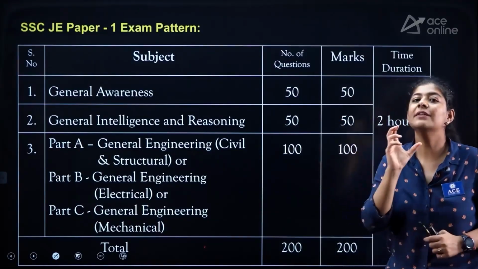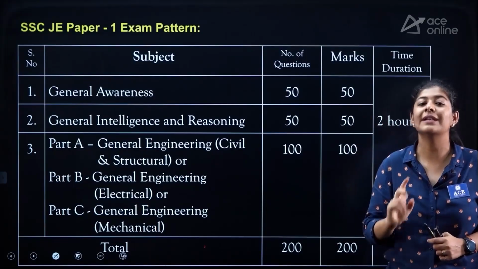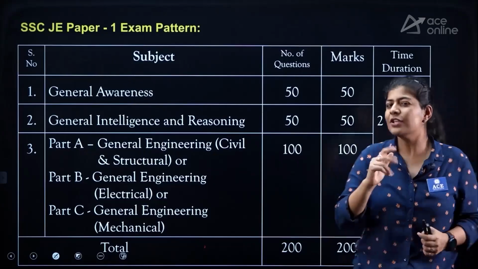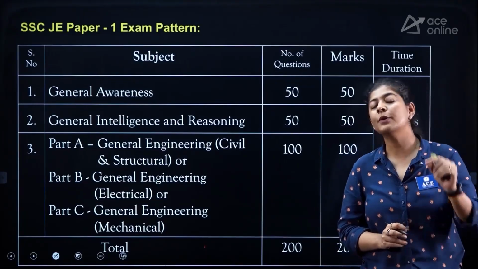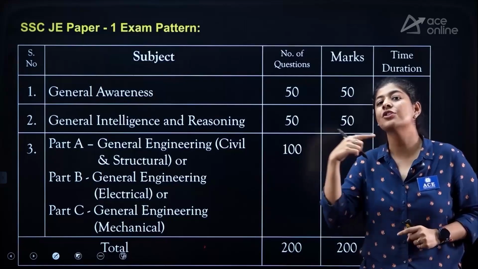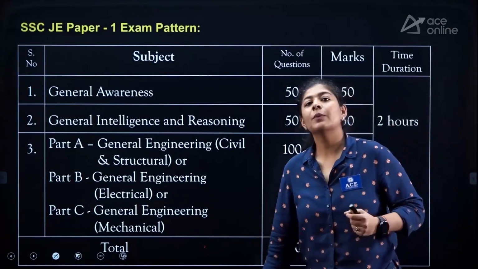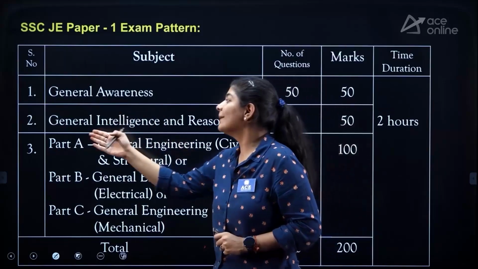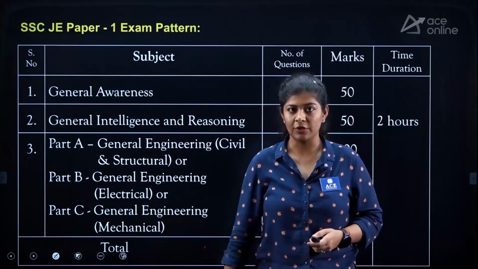So basically within a span of 2 hours, you need to attempt the maximum number of questions that you can out of 200. Is there any negative marking? Yes, there is a negative marking of 0.25 marks for each wrongly attempted question. Now in this particular video, we are going to discuss the syllabus of general intelligence and reasoning and the weightage of each topic.